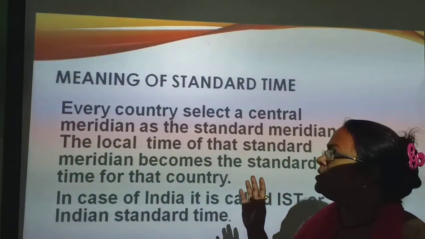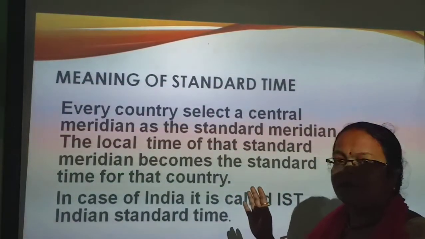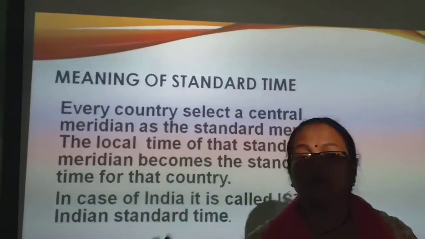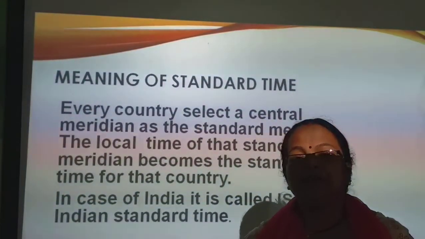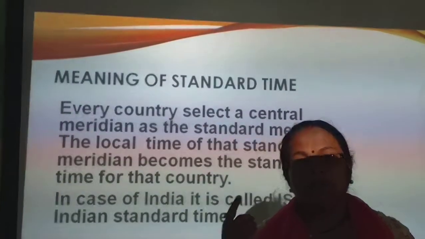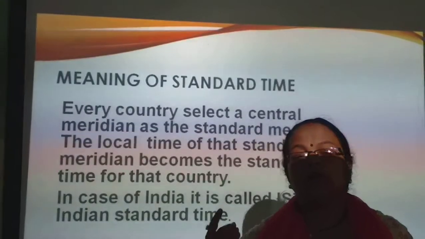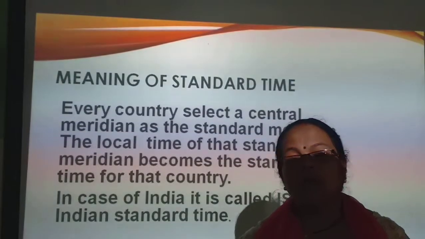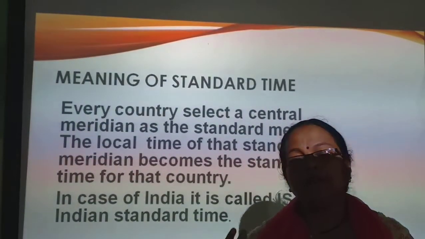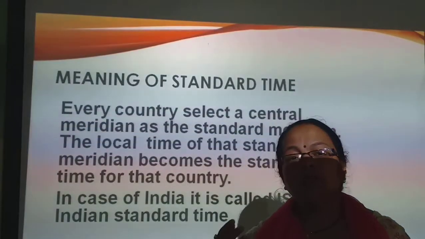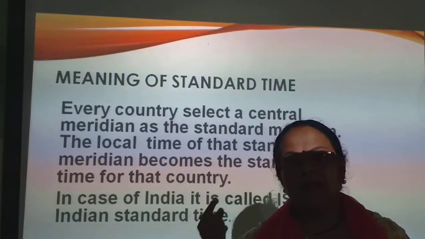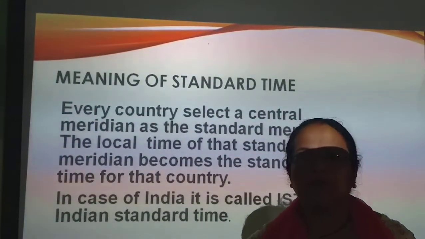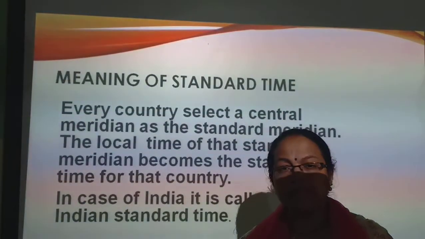Every country selects a central meridian as the standard meridian. We know, children, that different longitudes pass through every country, and every country has to select one meridian for the setting of time for their country, because different meridians have different time. So they have to set one standard meridian for time which prevails in their whole country. And it also depends on the extent of a country.